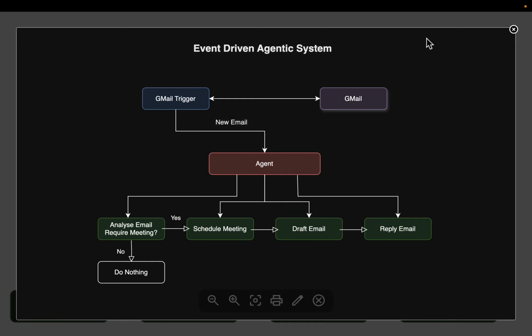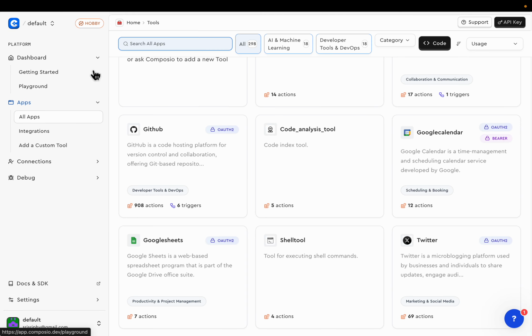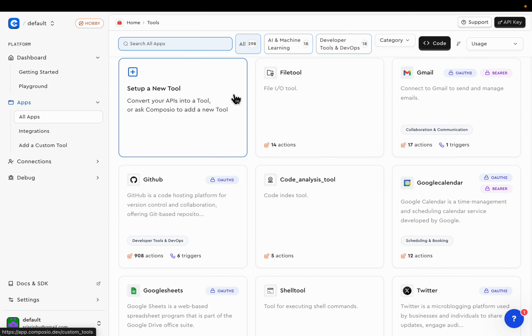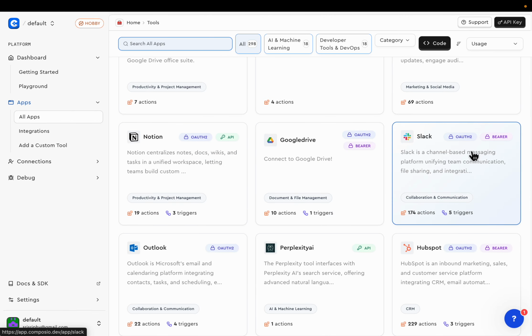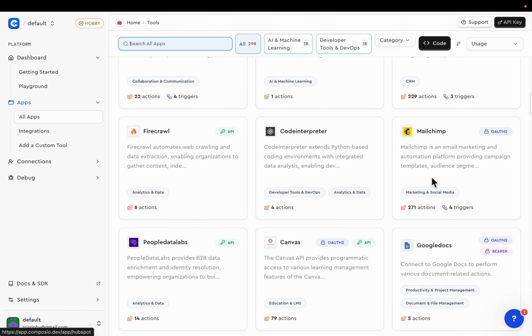Now, for this purpose, we will be using Composio. It's an excellent open source framework where they have developed over 300 tools for various software or application systems. As you can see here, Gmail, GitHub, the calendar, Google Sheets, Twitter, Notion, Slack, some database tools like HubSpot, and so on and so forth. So over 300 very useful applications and systems have tools here, which can be used with any open source agentic frameworks like LangChain, CrewAI, Llama Index, etc.